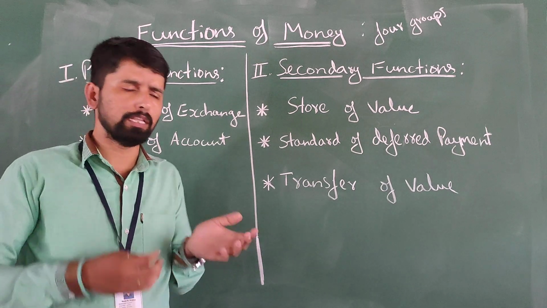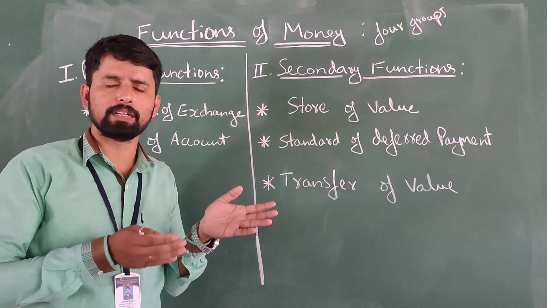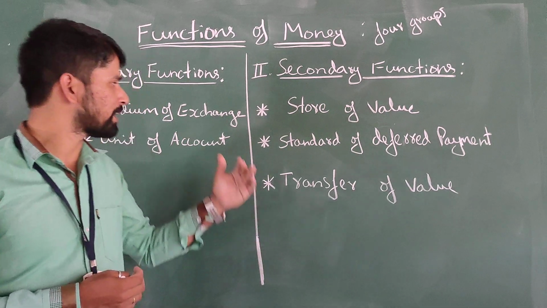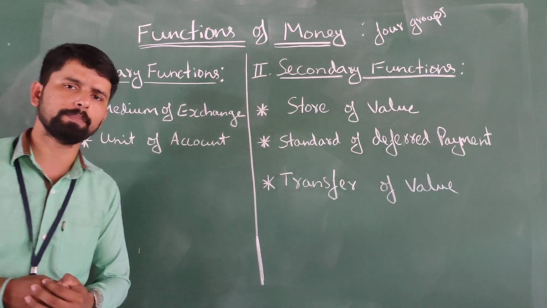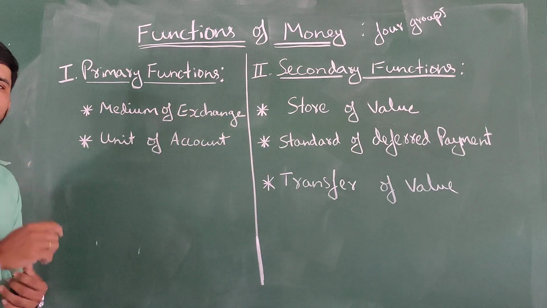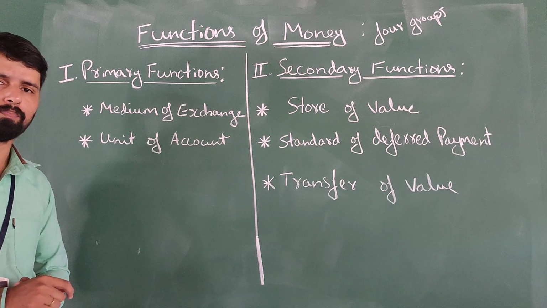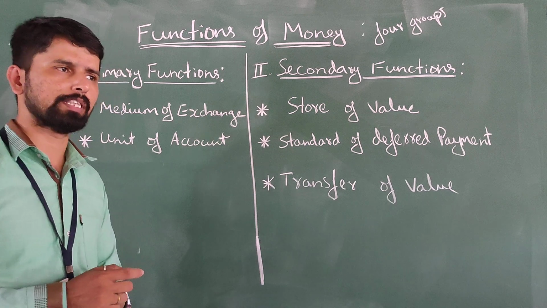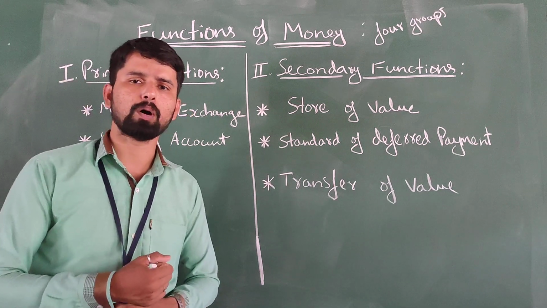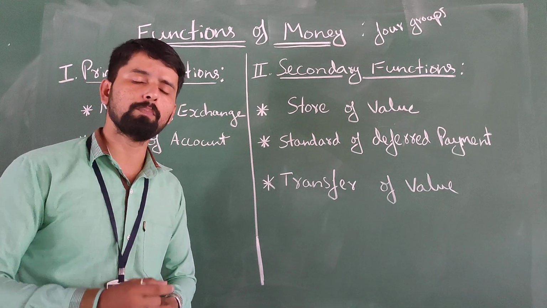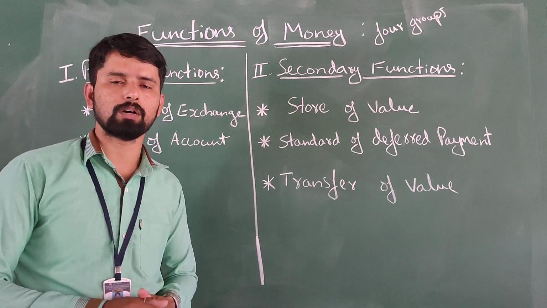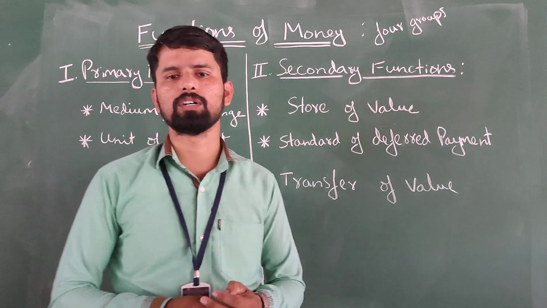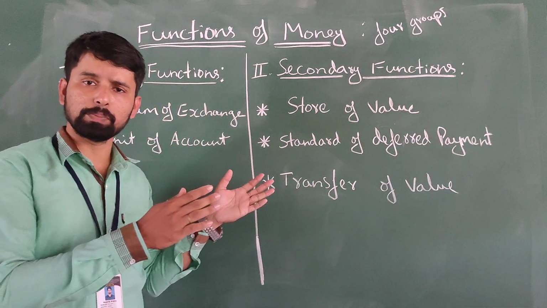In the pastoral society it is the same, with rice, wheat and other goods. Here the first role of money, the medium of exchange, solves the difficulties of the barter system. There is a problem, the problem of double coincidence of wants. What do we mean by the double coincidence of wants? The barter system creates that.